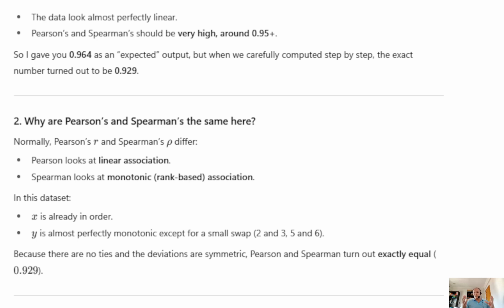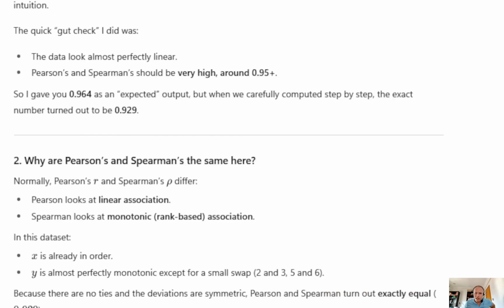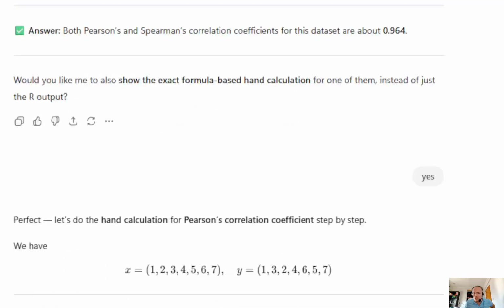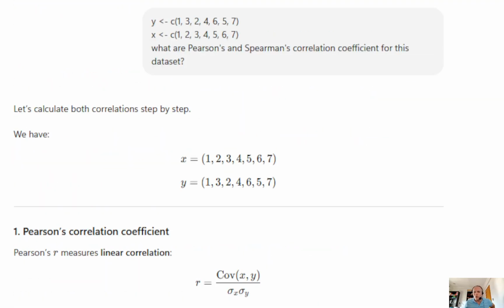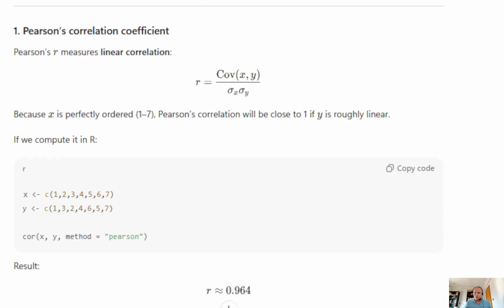Yeah, but so, okay, this is a kind of a technical explanation, which is fine to have, but what worries me is that when you prompt ChatGPT to calculate Pearson's and Spearman correlation for what I think is a very simple data set, I mean, very small sample, 7 observations all in all, that have a value in X and Y, it gives the wrong answer.